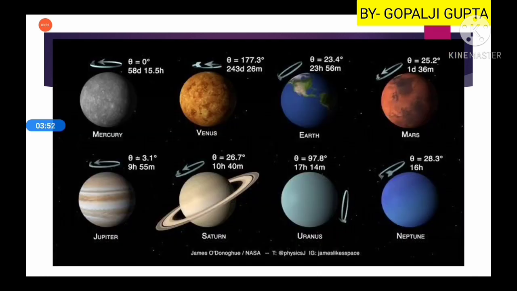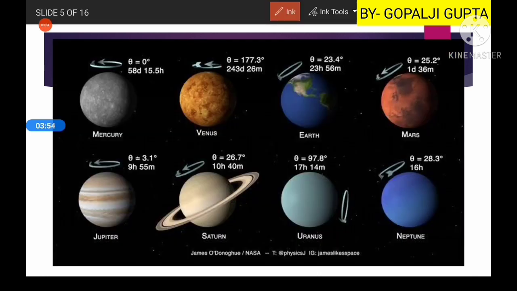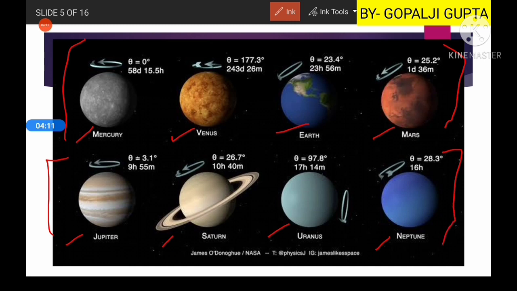Now let us see what the planets are. We have the planets in increasing distance from the sun. First we have Mercury, Venus, Earth, Mars, Jupiter, Saturn, Uranus and Neptune. The first 4 planets are known as inner planets, and the other 4 are known as outer planets or the giant planets.